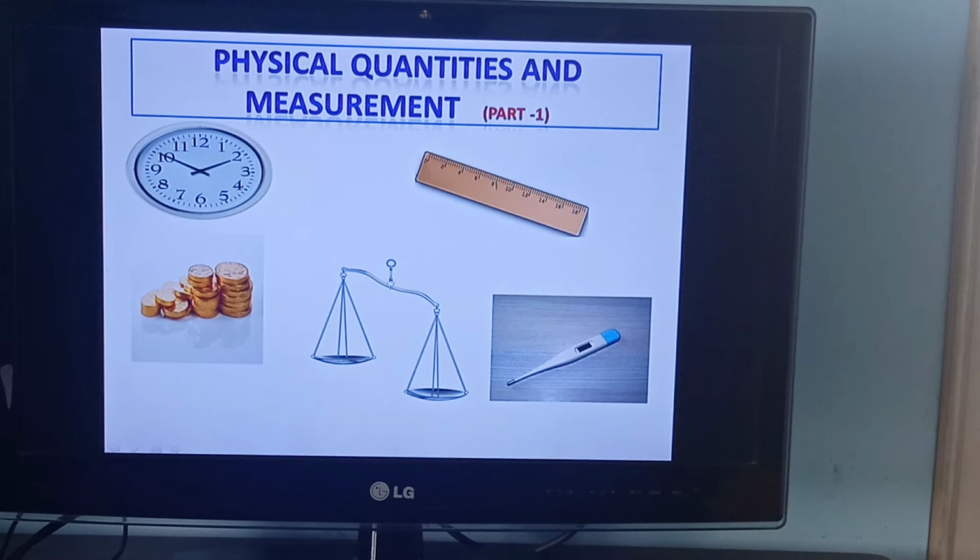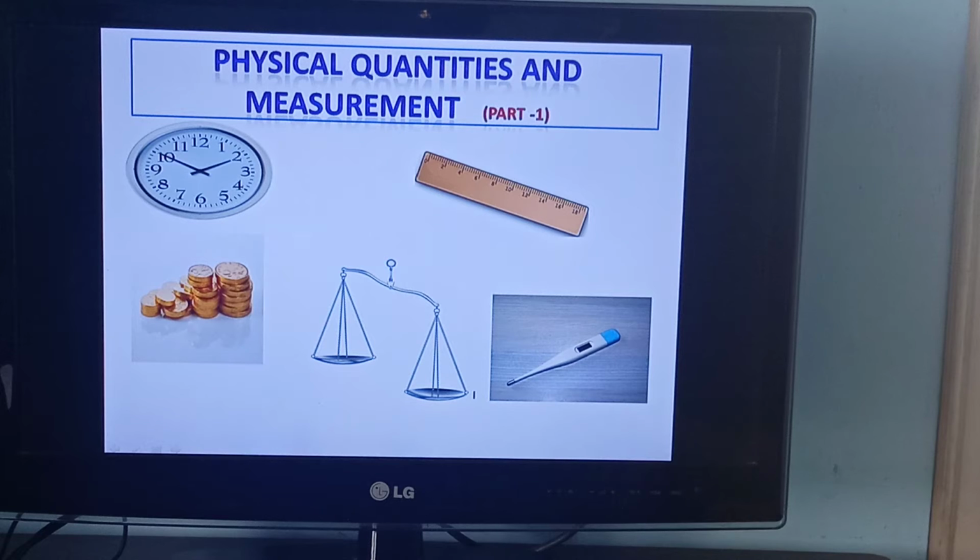The numbers on the ruler are known as the scale. Even on a thermometer, this is an electronic thermometer, but a normal glass thermometer also has numbers like a ruler. Those numbers are known as the scale, but not the instrument. This instrument is a ruler. This is a beam balance which you can see in the market. These are coins, and this is an electronic thermometer.